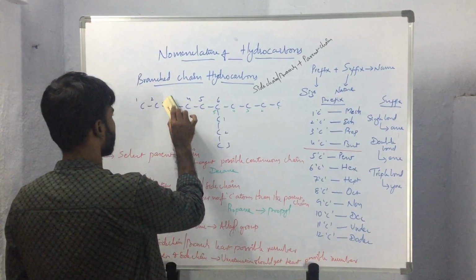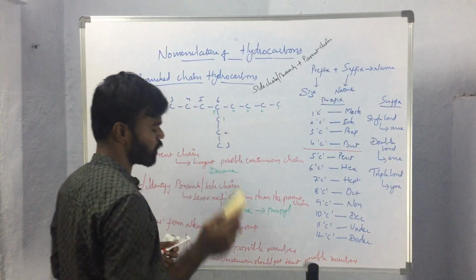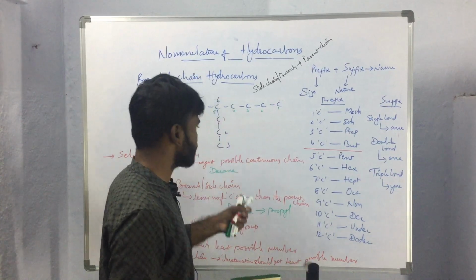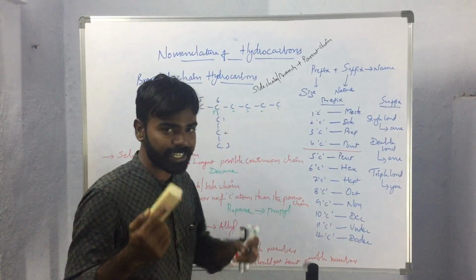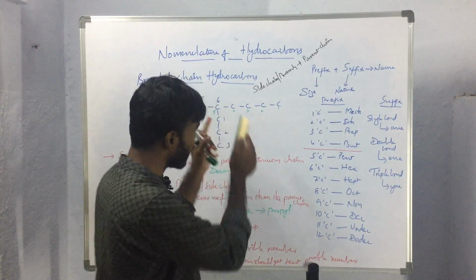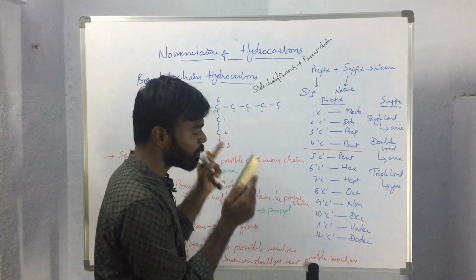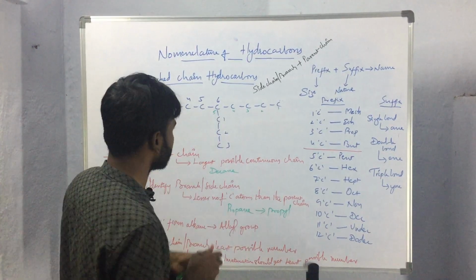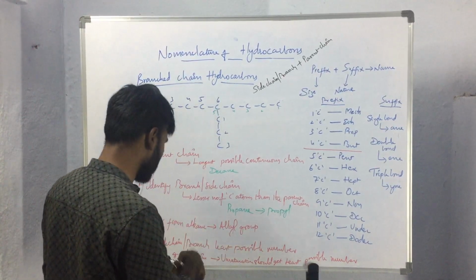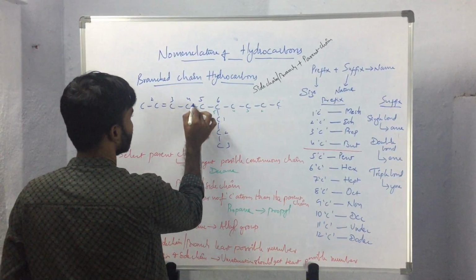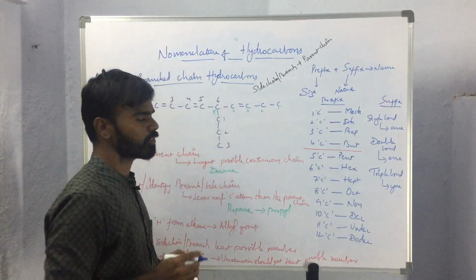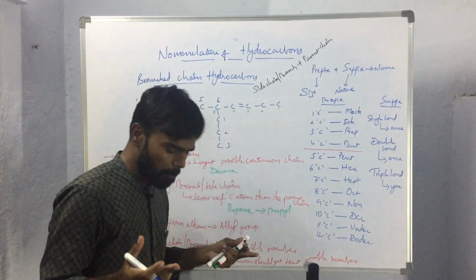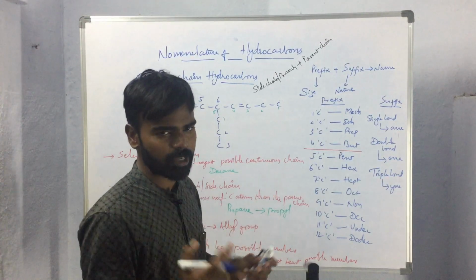But in case the unsaturation is present in the side chain, then we have to identify whether the unsaturation present in the side chain is directly attached to the parent chain, or is separated from the parent chain by one or more carbon atoms. Before discussing that, we should also observe whether multiple unsaturations are present. We have discussed already, if multiple unsaturations are present, we will be using the prefixes di, tri to represent the number of unsaturations.